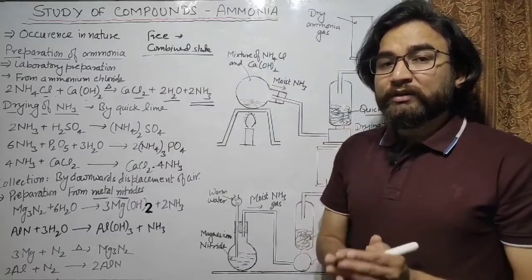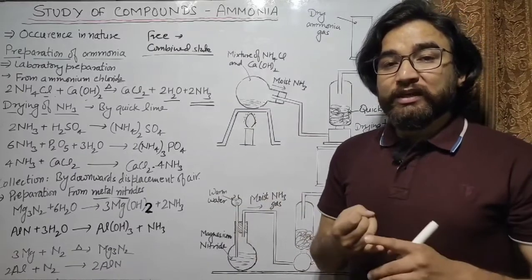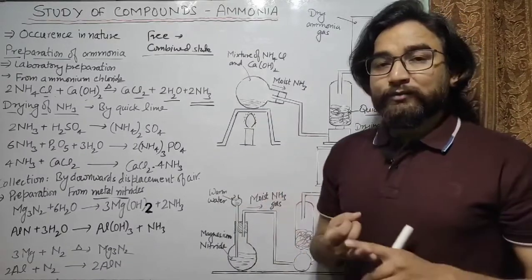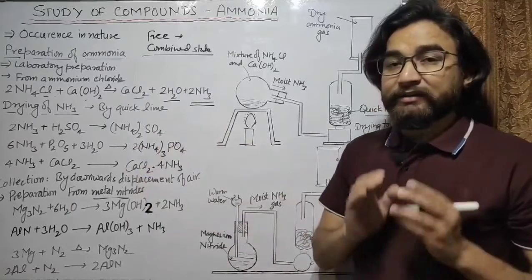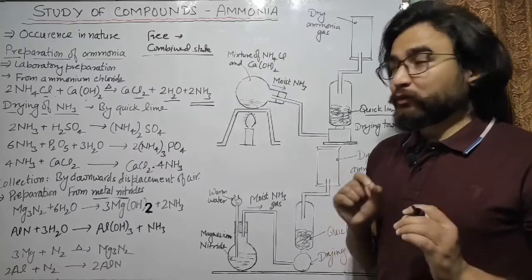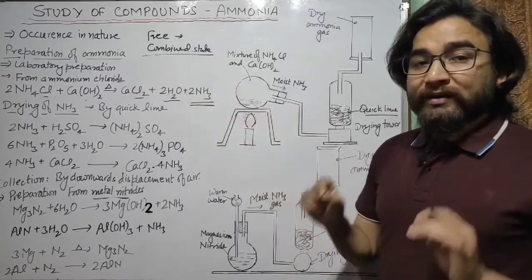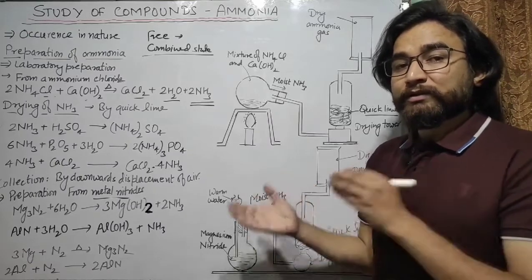Now the question comes, can we use compounds like sulfuric acid, which are drying agents, or phosphorus pentoxide or calcium chloride as drying agent for ammonia? So can we use these compounds to dry ammonia? The answer is no. Why? Because these compounds combine with ammonia and form some other compounds.